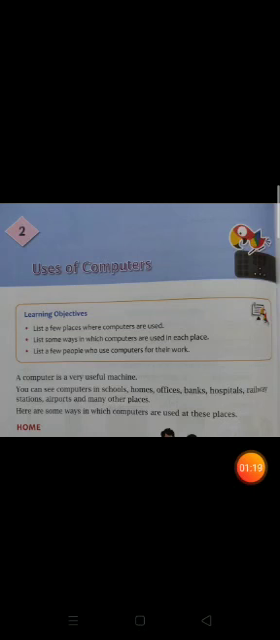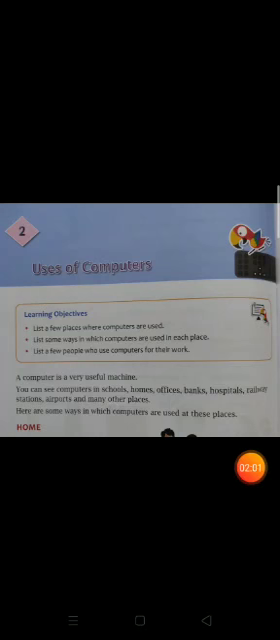Now, second objective we have: list some ways in which computers are used in each place. First of all, let's talk about home. At home, you all must have seen computers. You all must have used computers for playing games, watching movies, or listening to music. You must have seen your parents using computers for doing their office work. Secondly, you must have seen computers at school. At school, you must have used computers while you were doing computer practical classes. Next, you must have seen computers at various shops and restaurants for making bills.